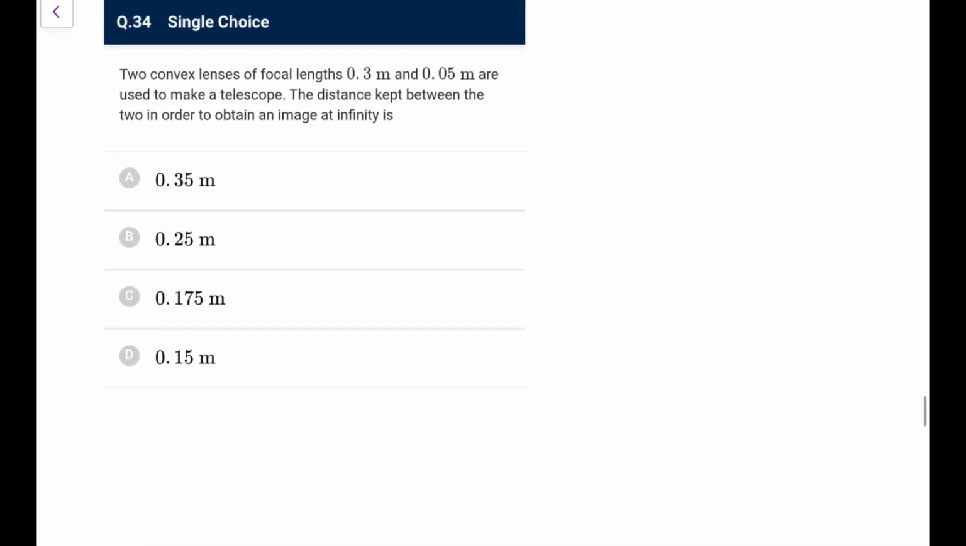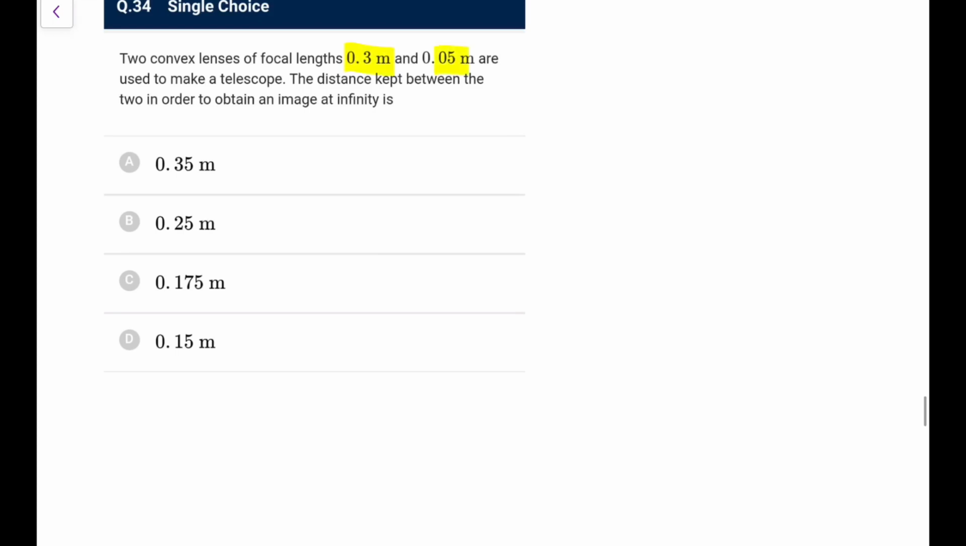Next, two convex lenses of focal length 0.3 and 0.05 are used to make a telescope. The distance kept between them to have the image at infinity, that is normal adjustment. L infinity, you know, for a telescope is FO plus FE, so that would be 0.35 meter. That is the separation between them.